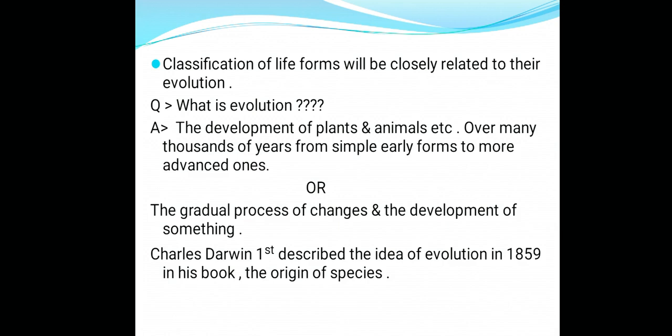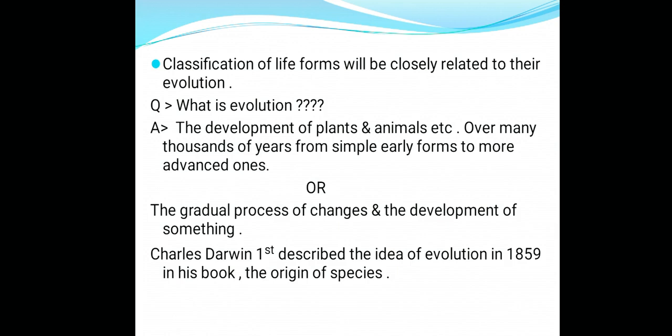It is the gradual process of change and development.